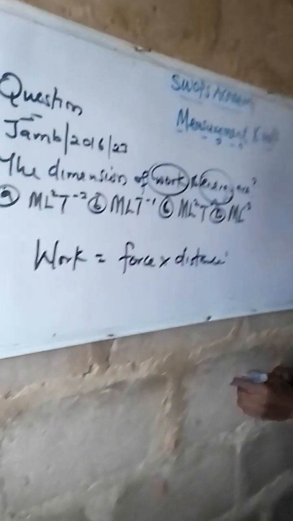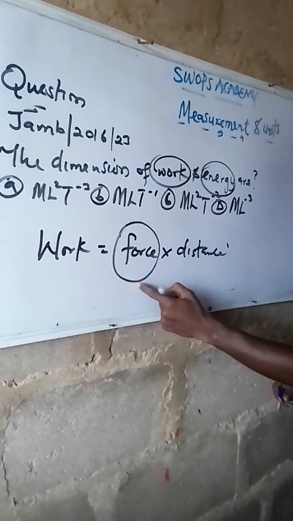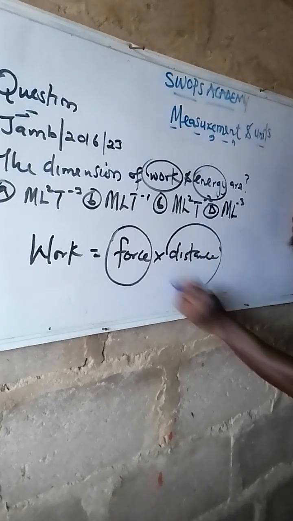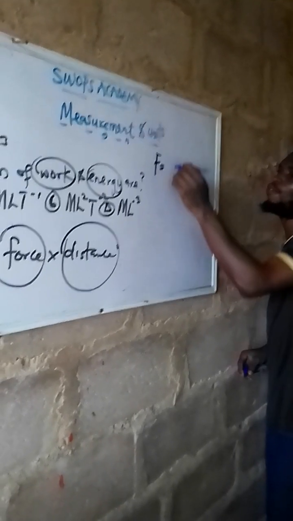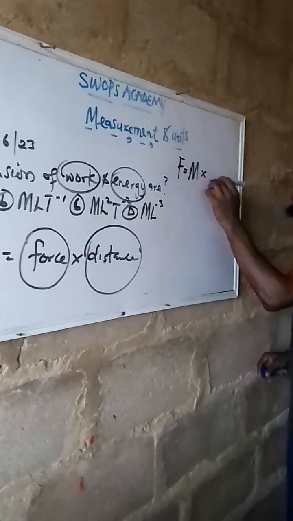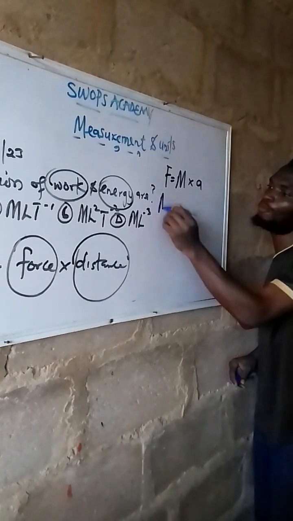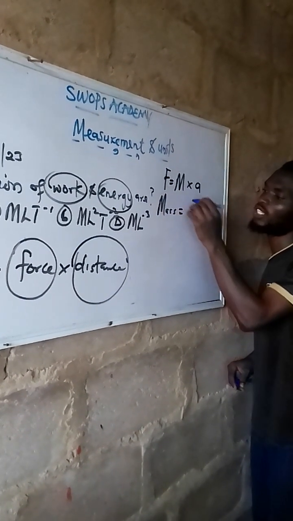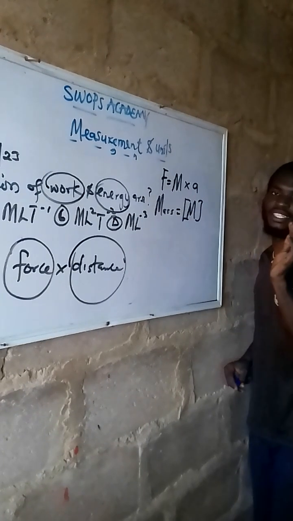The second thing to do is that it is work, you have to break them. Find the dimension for this first, then find the dimension for this, then match them together. How do we do that? Note that force is mass times acceleration. Isn't it? The dimension for mass is capital M, in close bracket. That is the dimension for mass.